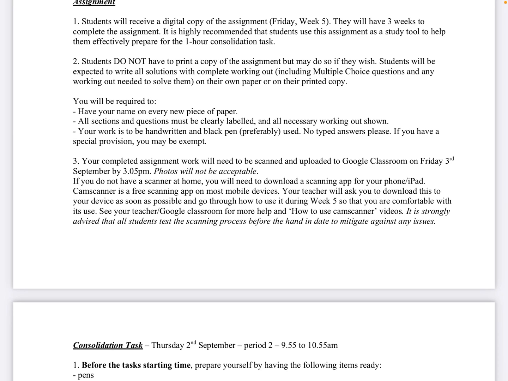If you've got a special provision and you need that for your handwriting, don't worry, you will be exempt and we will work on that over the weekend. Okay, we will figure that out.